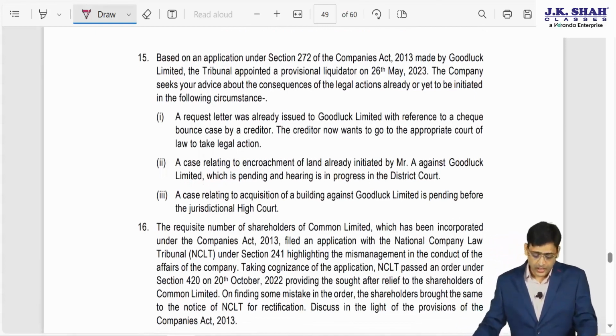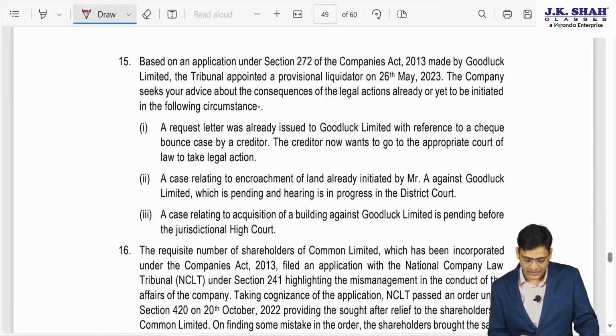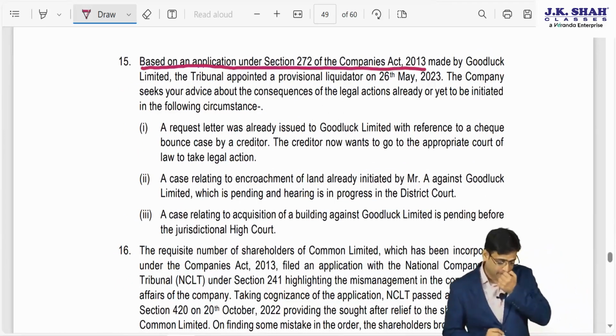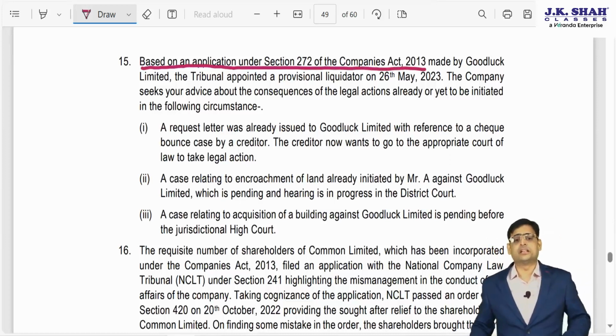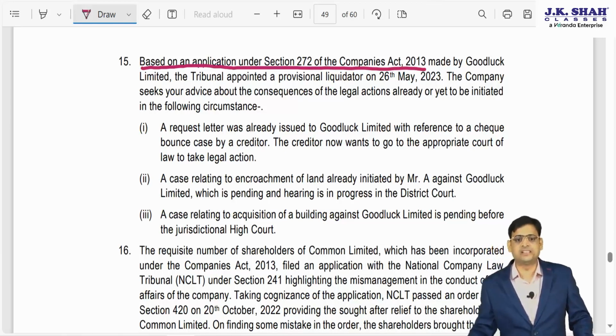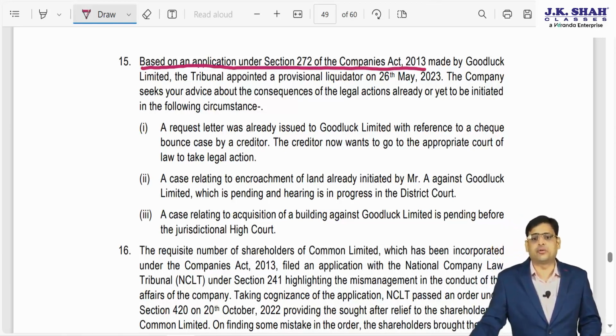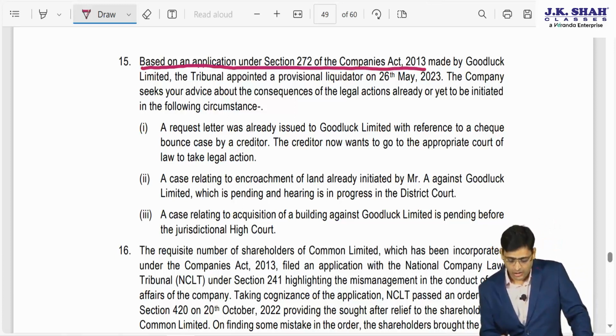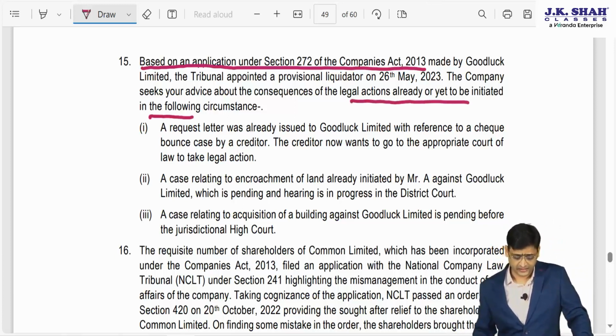What they are saying, based on an application under section 272 of the Companies Act 2013 made by Good Luck Limited, the tribunal appointed a provisional liquidator on 26th May 2013. The company seeks your advice about the consequences of the legal action already initiated in the following circumstances. See, they are talking about the court case.